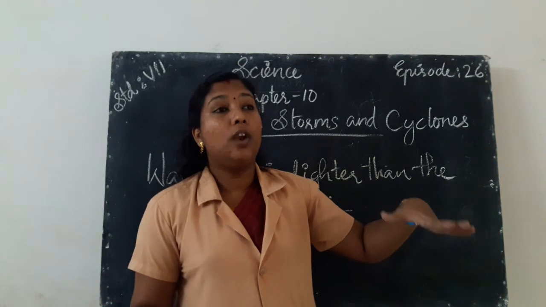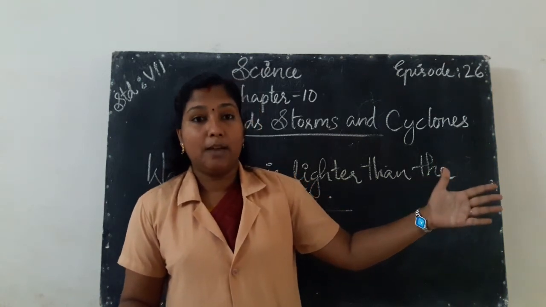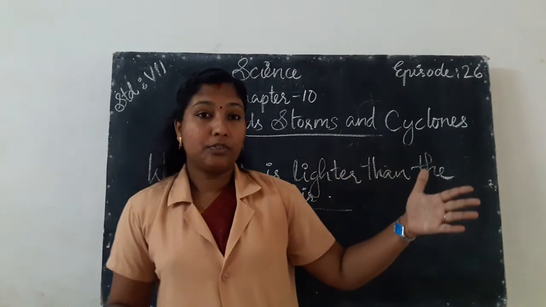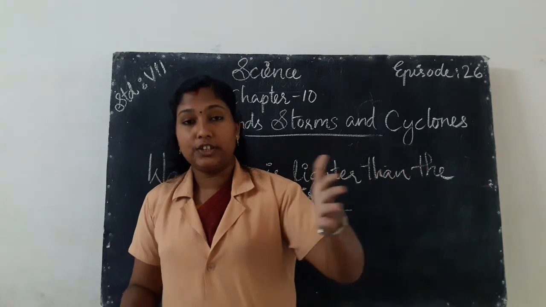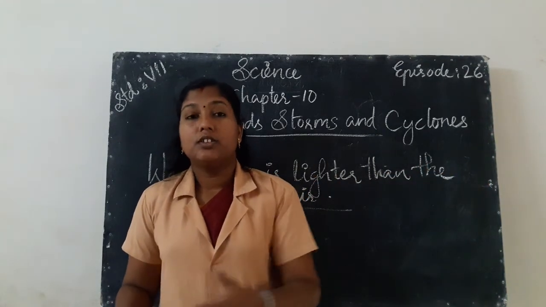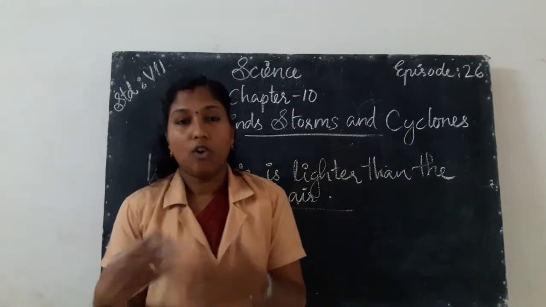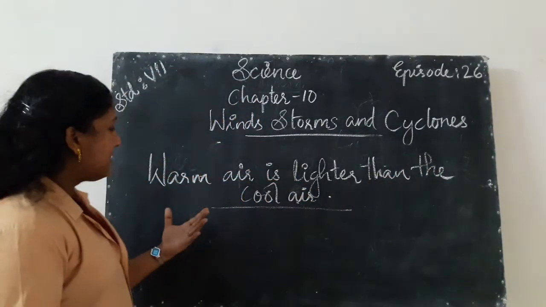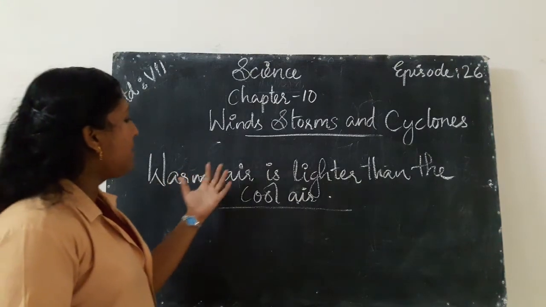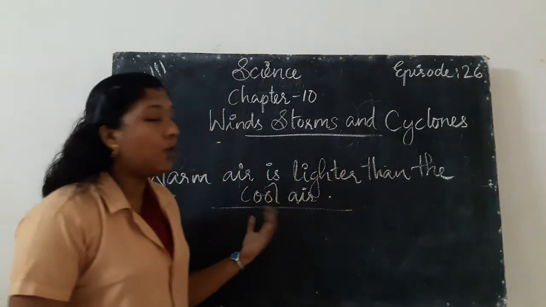What happens? The cooler air rushes into the space of the hot air. Due to this, the sea breeze occurs. So here we can say that warm air is lighter than the cool air.